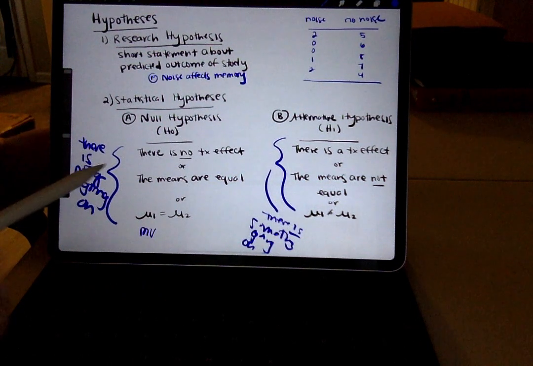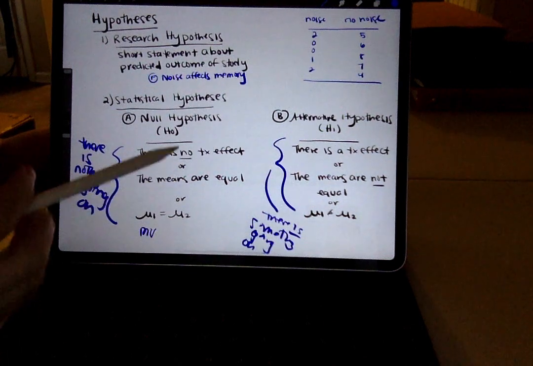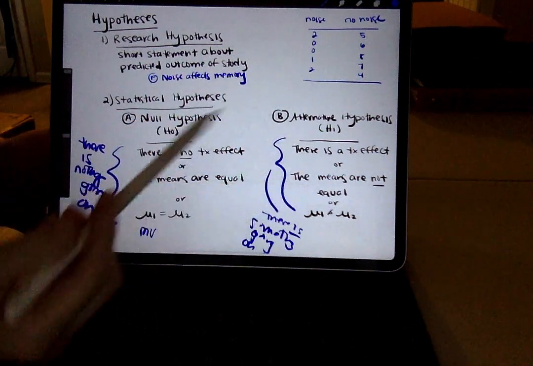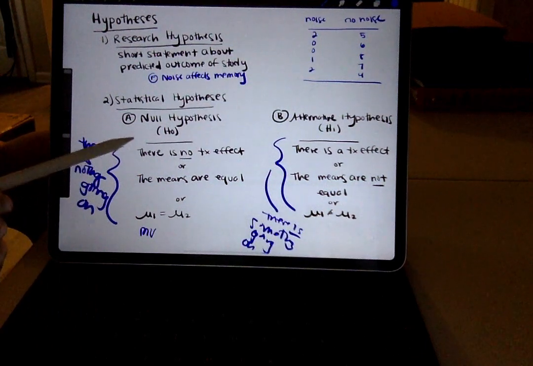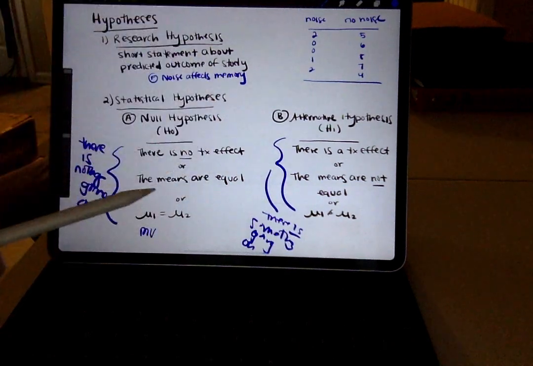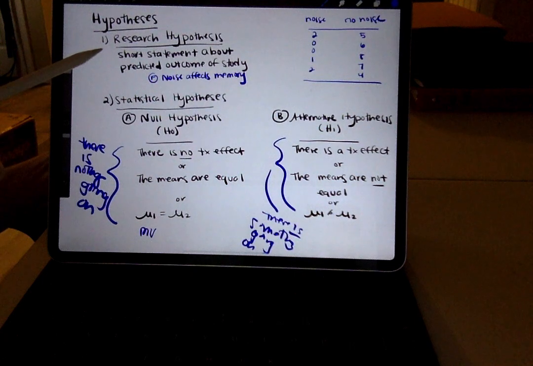Some of you are probably wondering, why do we have these two hypotheses? They contradict one another. And why would you even make this null hypothesis at all in the first place? What would be the point of doing research just to make a prediction that you're not going to find anything? Well, it turns out that when we do research, we're going to make all three of these predictions. We're going to make a research hypothesis. This is really what guides the research to begin with.